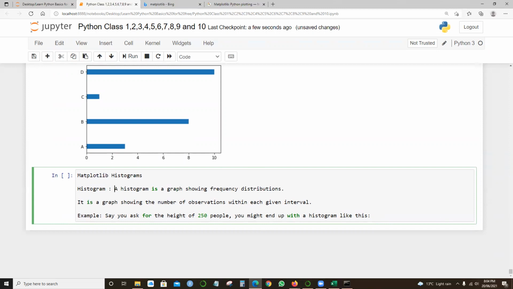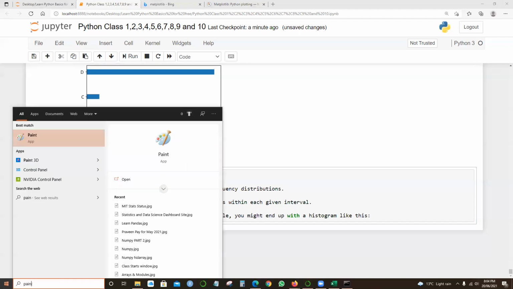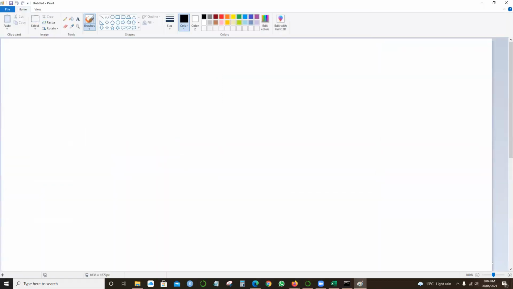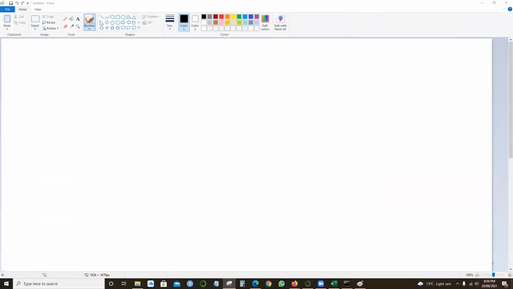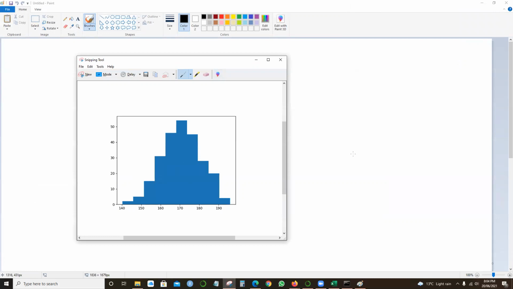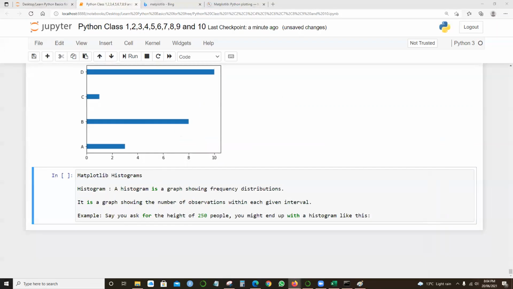I'll give an example. The histogram will look like this, the height of people within a variation. It's a fairly simple one, but let me give one example instead, so that it gives clear-cut information.